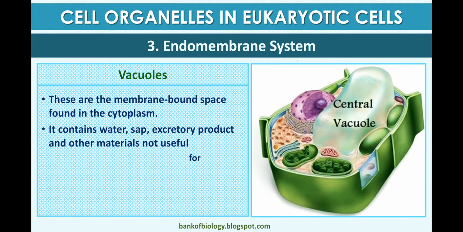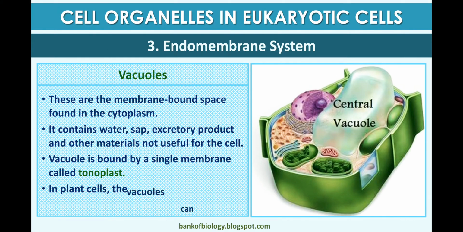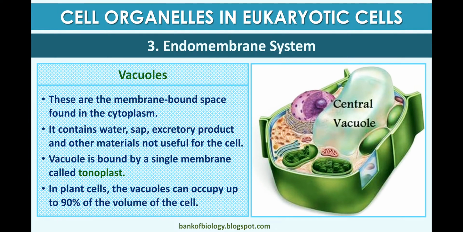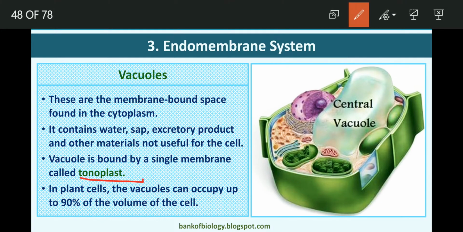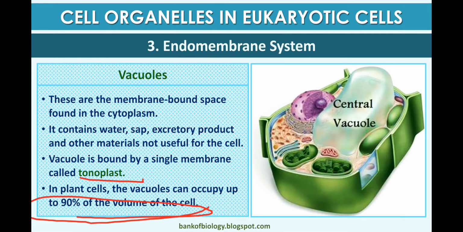After that, the vacuoles. These are membrane bound spaces found in the cytoplasm, and they contain water, sap, excretory products and other materials which are not useful for the cell. Vacuole is bound by a single membrane called tonoplast. In plant cells, the vacuoles can occupy up to 90% of the volume of the cell.